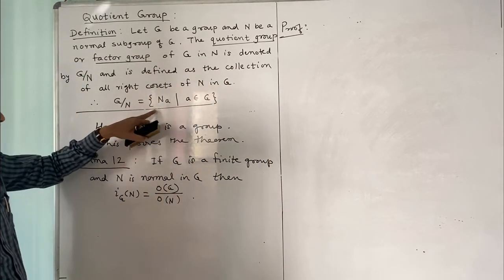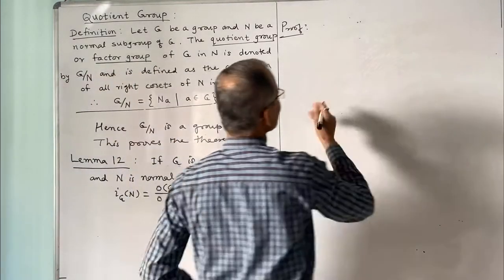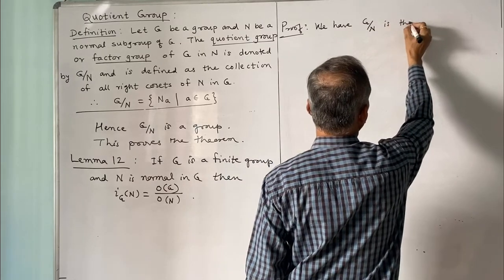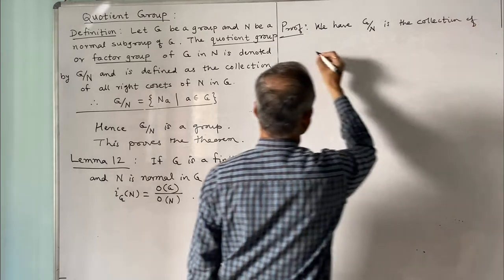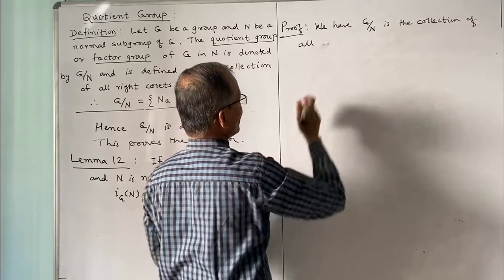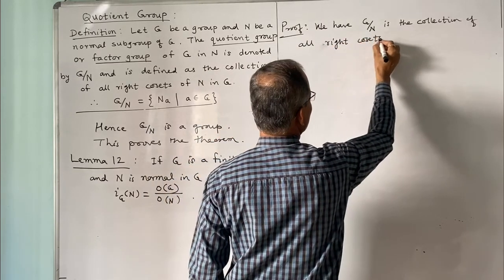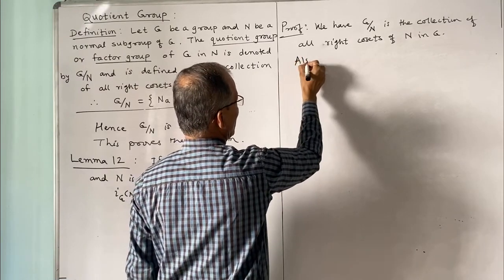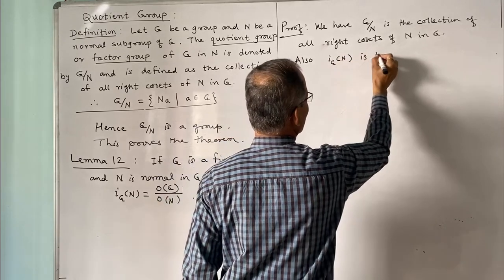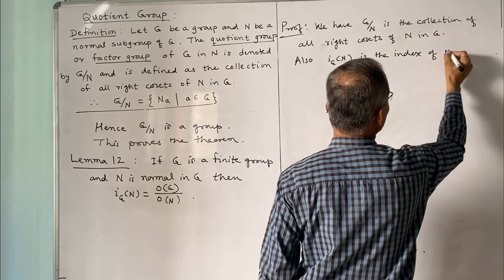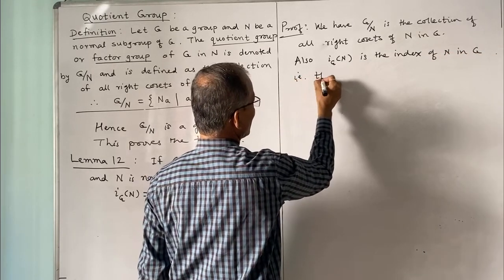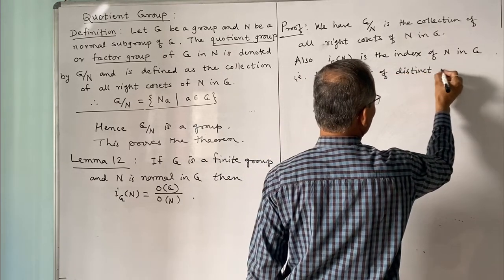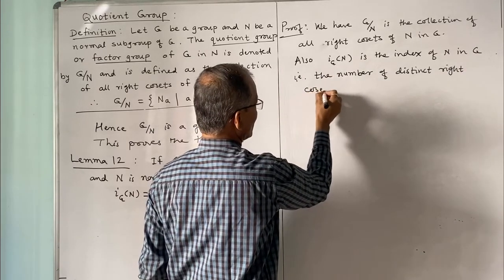G by N is the set of right cosets of N in G. We have G by N is the collection of all right cosets of N in G. And also i(G:N) is the index of N in G, that is, the number of distinct right cosets of N in G.